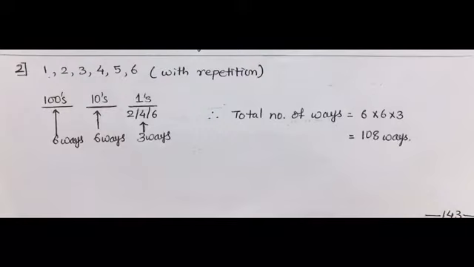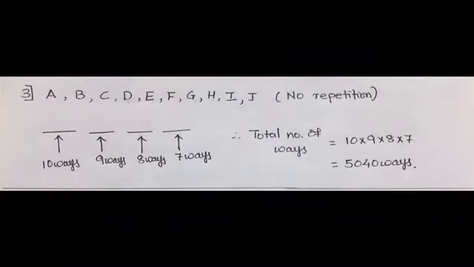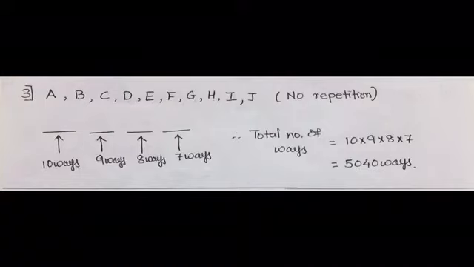So in 108 ways an even number can be formed when the digits can be repeated. Third one is how many 4-letter code can be formed using the first 10 letters of the English alphabet if no letter can be repeated.